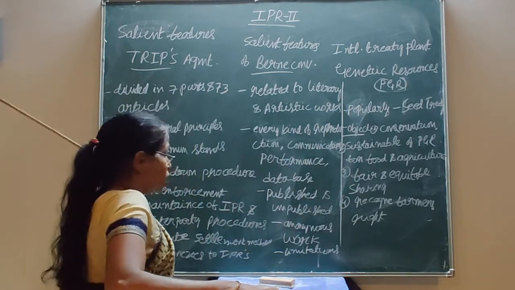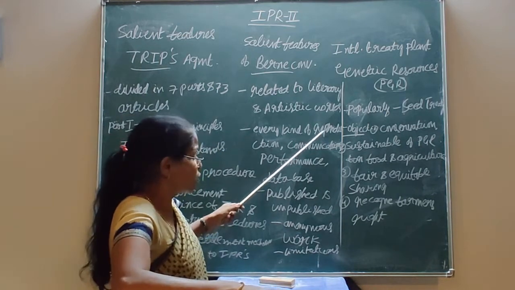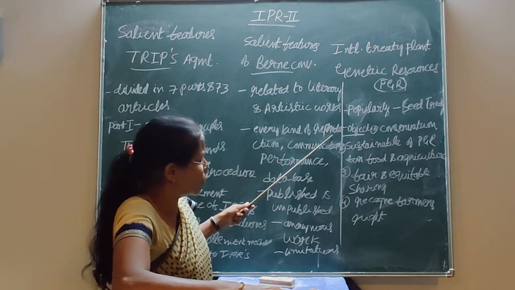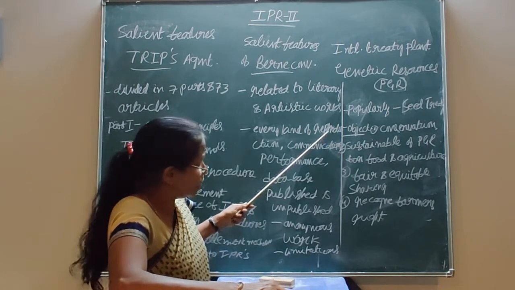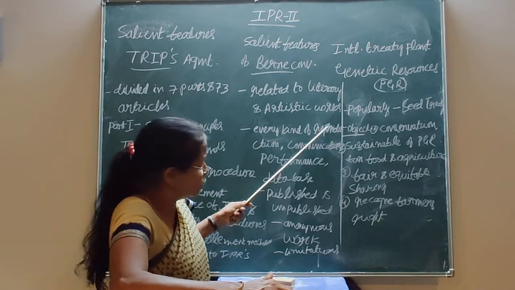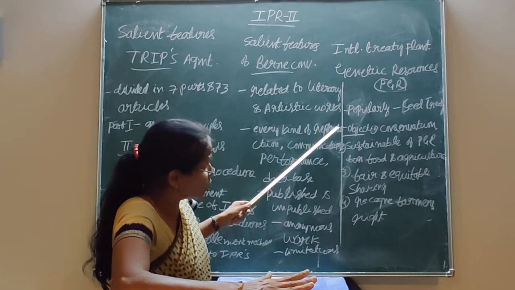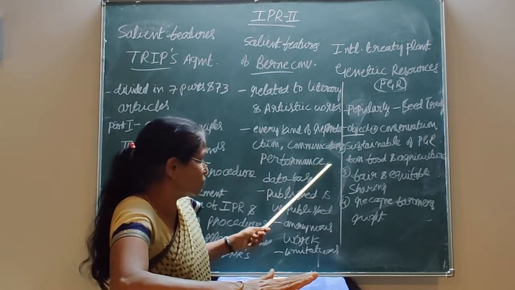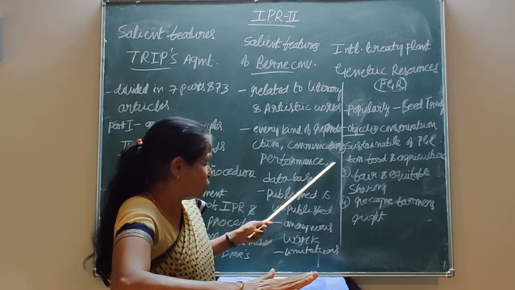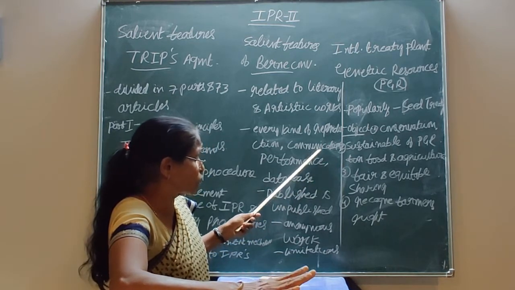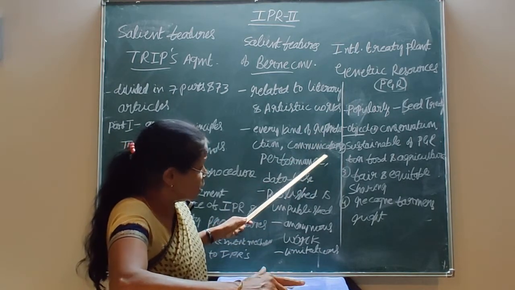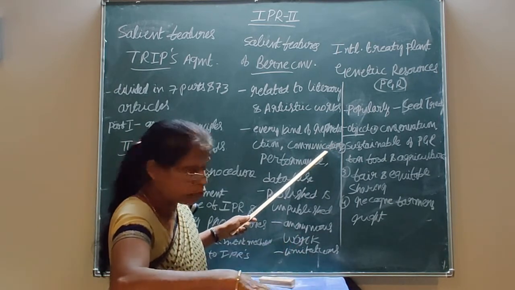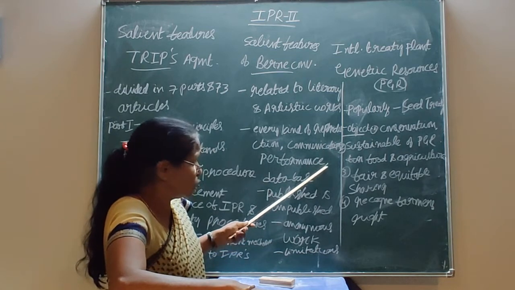For that, if any person reproduces the work from one shape, one form, into another form. For example, if the work is a literary work in the form of a novel, and it is converted into the form of a film, and that film is performed in public, or if that literary work is converted into dramatic work, and that drama is reduced into writing and performed in public,